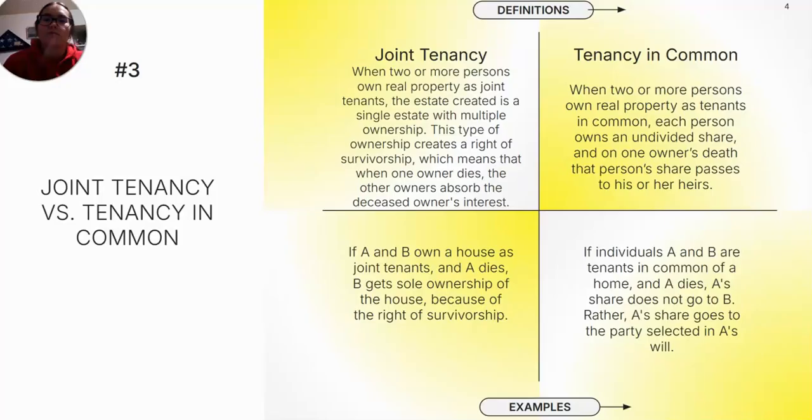Tenancy in common is when two or more persons own real property as tenants in common, and each person owns an undivided share, and on one owner's death, that person's share passes to his or her heirs. For example, if individuals A and B are tenants in common of a home and A dies, A's share does not go to B, rather it goes to the party selected in A's will.